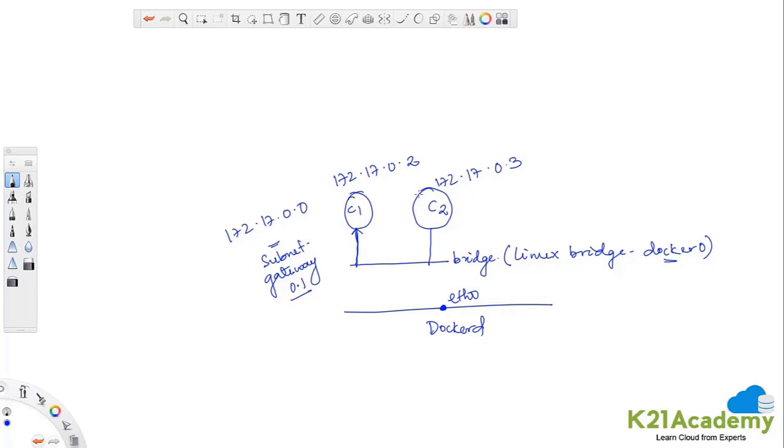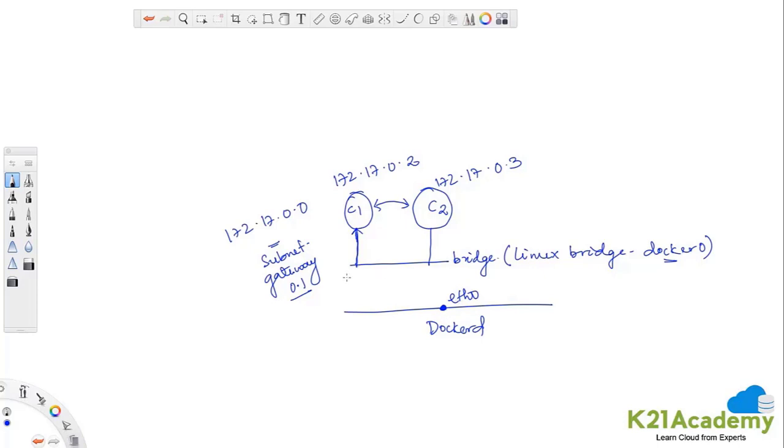So we are keeping it simple. We are just thinking of containers communication within that network. We are not going outside the host. So containers on the same bridge can communicate to each other. So you can communicate from C1 to C2 and C2 to C1. That's by default possible. There is nothing that can stop it.